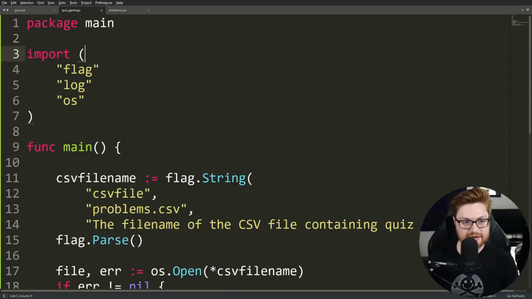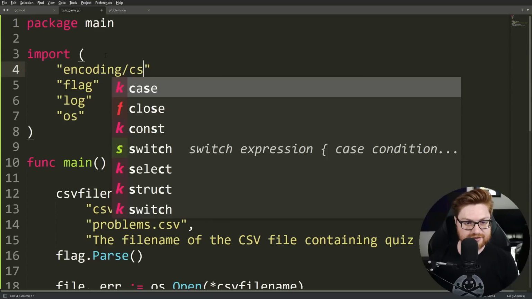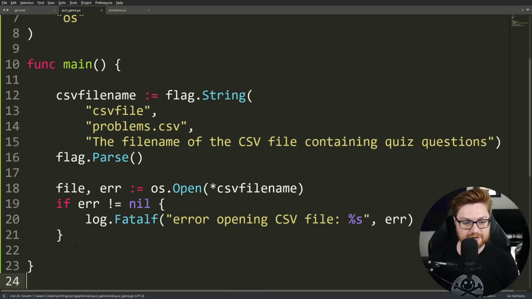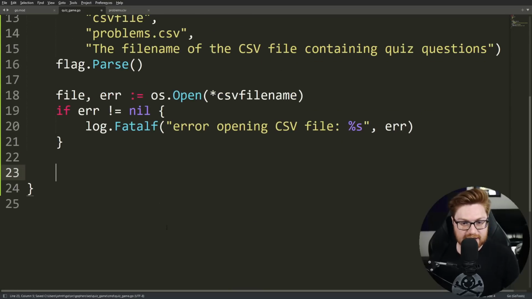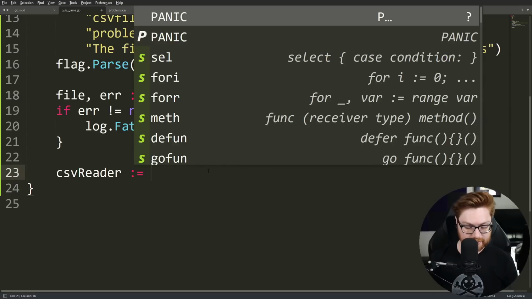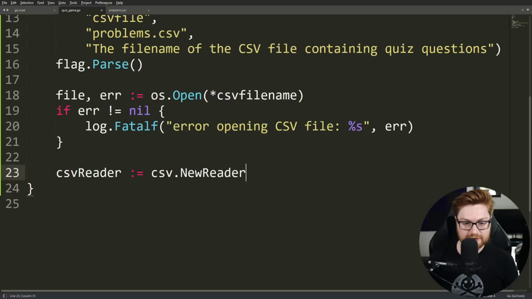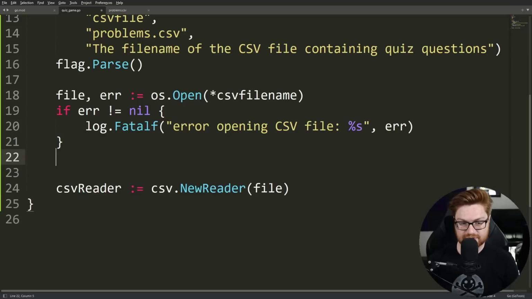There is another library called encoding/CSV, and this will end up letting us work with that file. Being a CSV file, we could use something like a CSV reader, a new variable declared with our walrus operator using the CSV package new reader function. Then we'll go ahead and pass in that file.